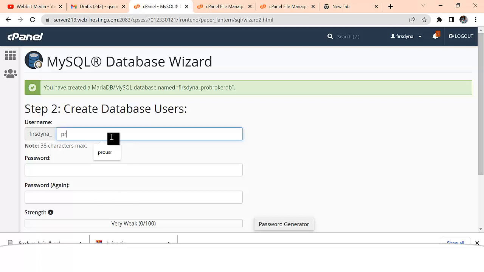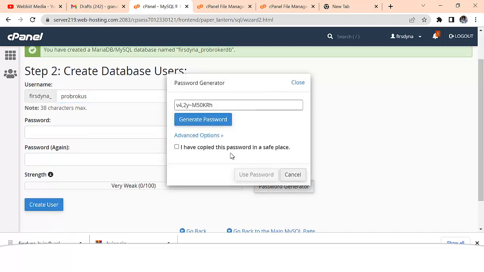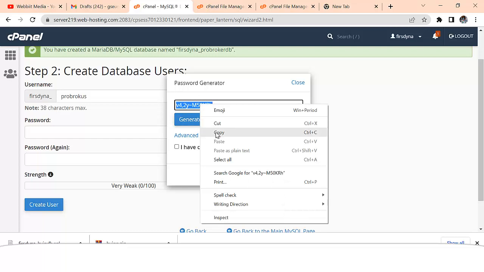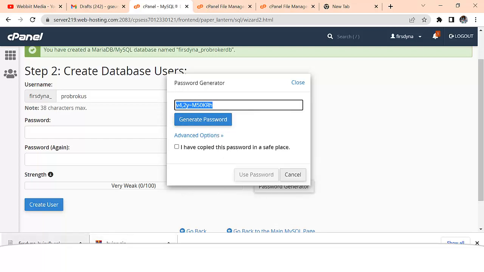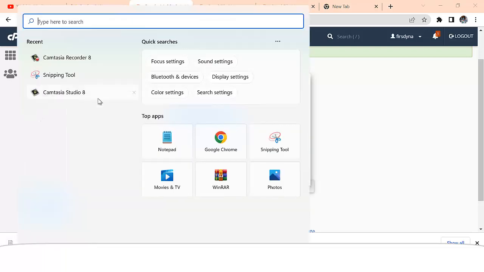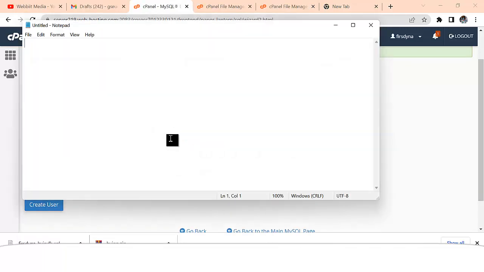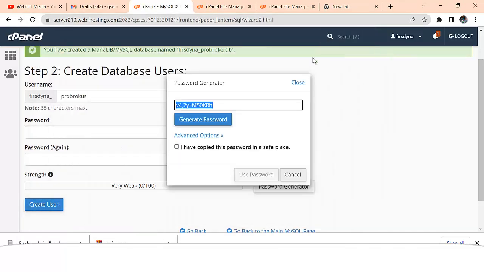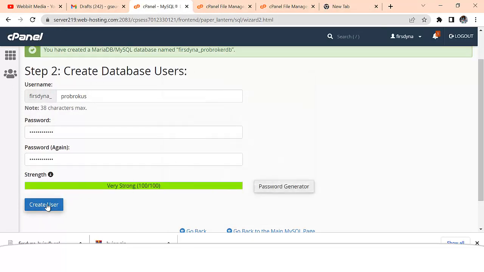Then broker user, just anything of your choice you can put. Then you can click on password generator. Then you copy this password because we are going to use it. So I'm going to keep this password on a notepad. I'll say I have copied this password in a safe place and use password. Then I'll click on create user.